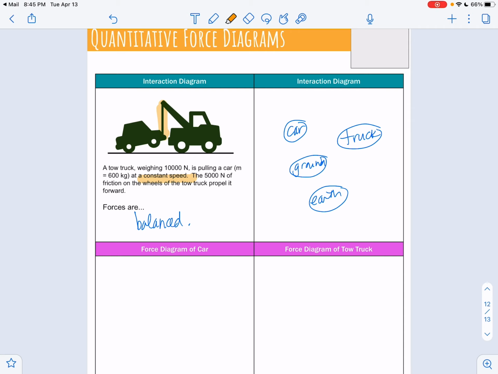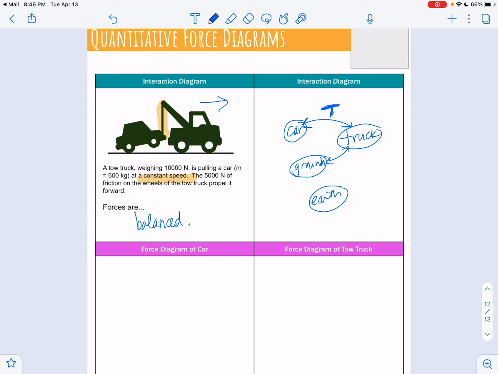Just like in the last problem, I wouldn't think of that wire as being anything separate. Just think of it as part of the truck, because then it's just cleaner, because then the truck and the car can directly interact. And since they're moving to the right, I would say that's more of a pull, right, because the truck is the one doing the driving. The car is just kind of being dragged along. If the car was the one doing the driving, then the truck would be being pushed, but that's not what's happening.